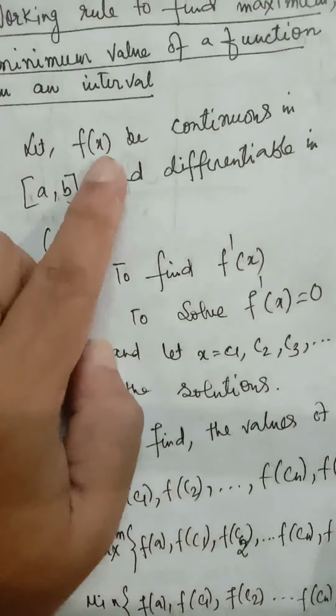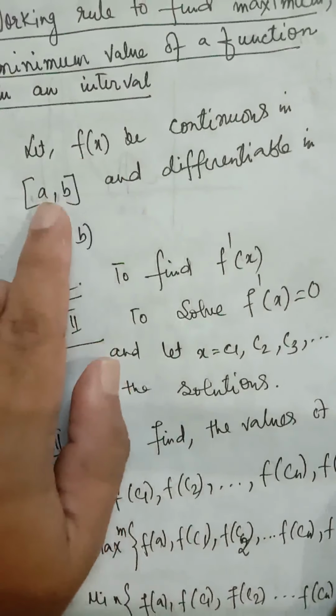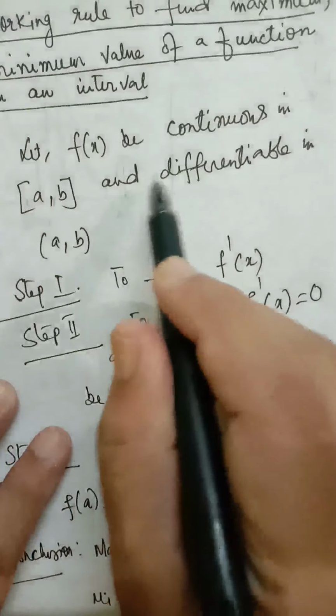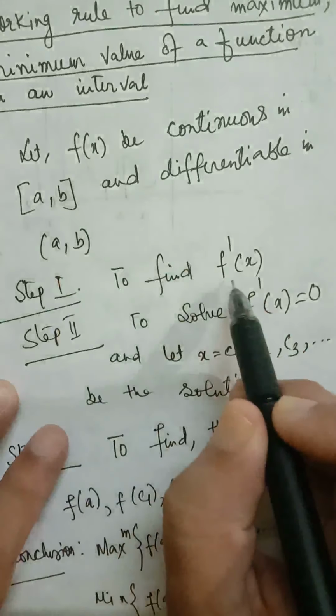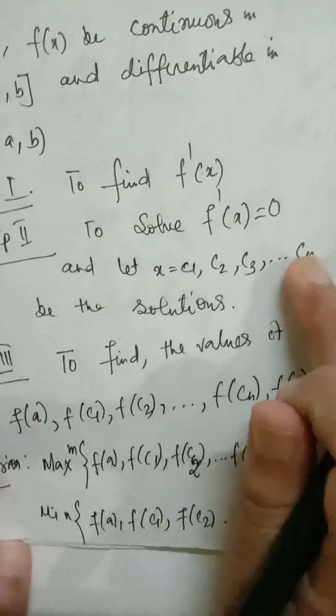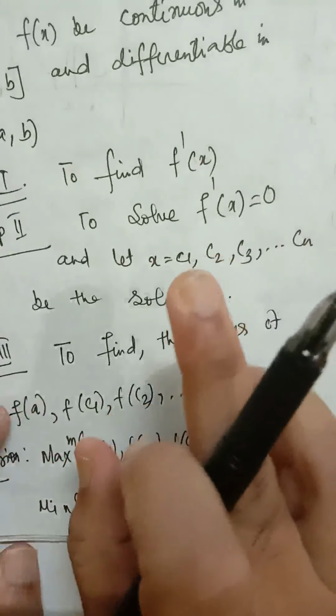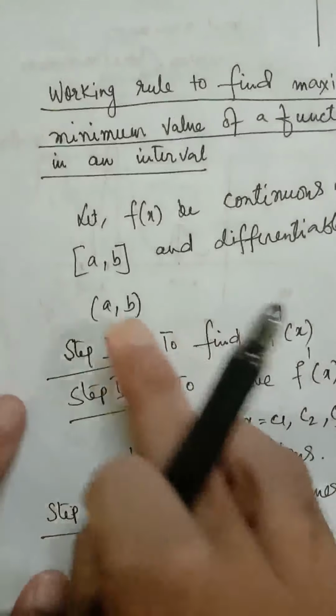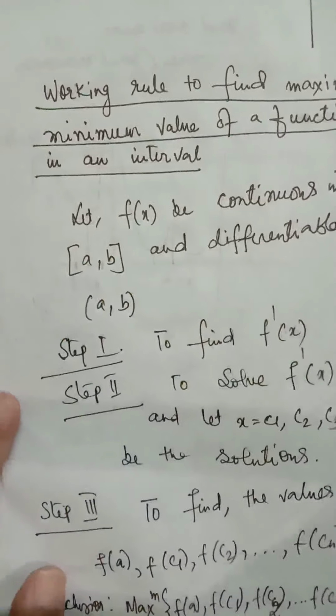So this is our procedure. Suppose f(x) is any given function which is continuous in this interval and differentiable in between a and b. Our first step will be to find f dash x. Next step, to solve f dash x equal to 0 and find all the solutions. And then we have to find the values of f(x) at all of these points and also at the end points a and b.